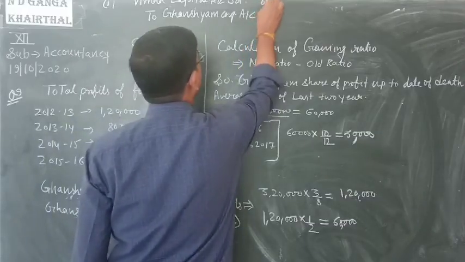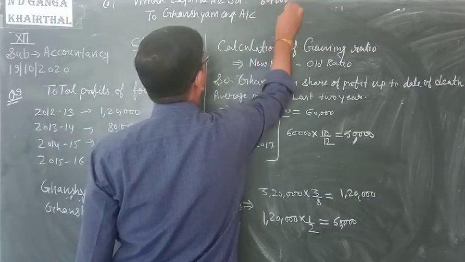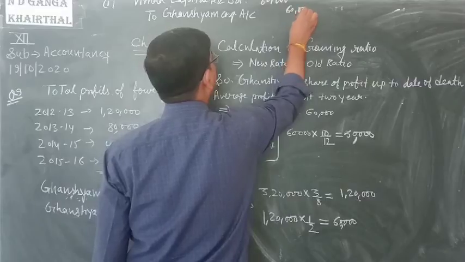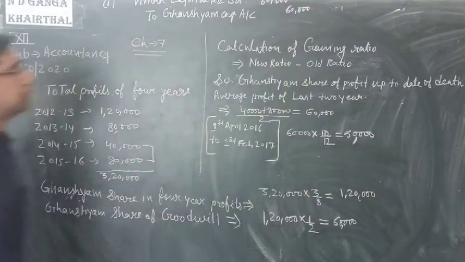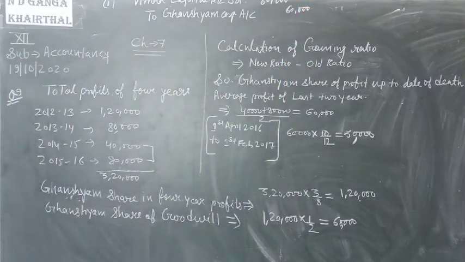Amount is 60,000 rupees. Clear? Yes or no?